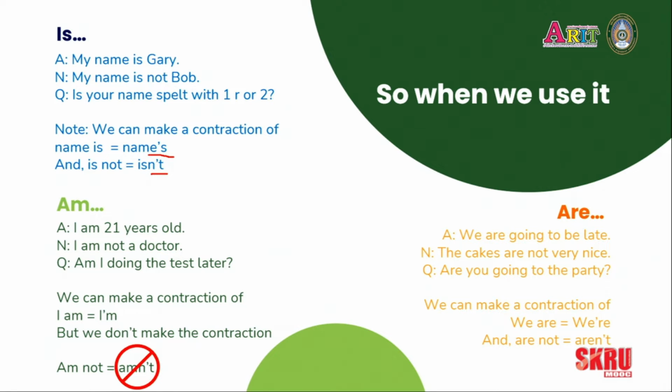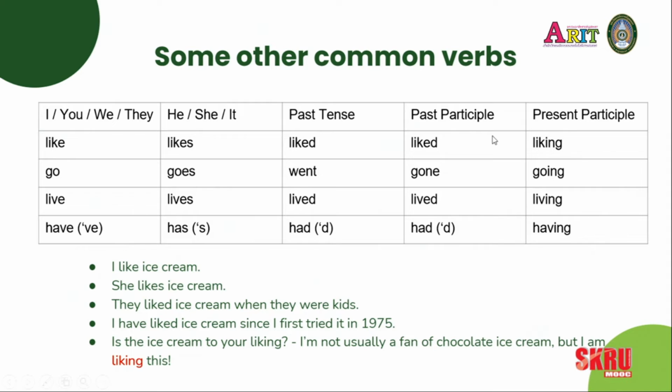We use contractions all the time in natural speech. We don't use them so often in very formal language, but you will hear people use them all the time when you speak to them in English. So it's good to be able to listen and hear them and know what they mean. So let's take a look at some other common verbs that we might use when we're introducing ourselves. You see here I've broken them down to show a little bit of the variety we have with verbs.